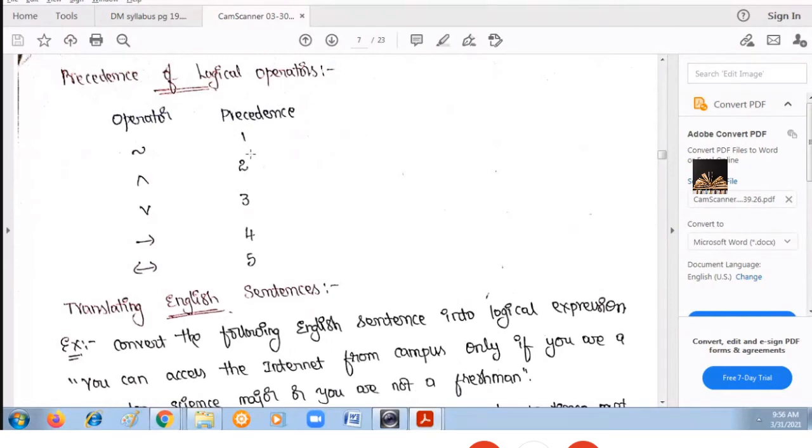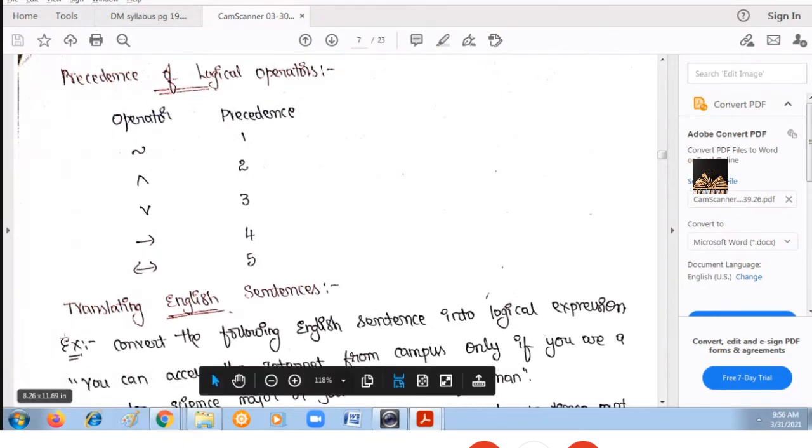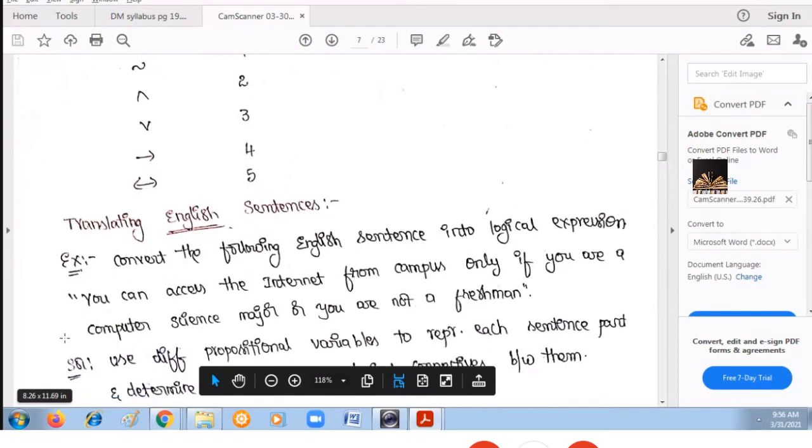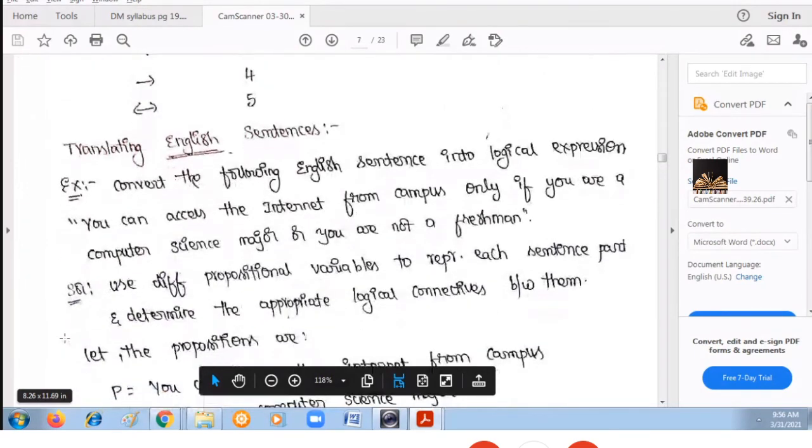Now see the priorities. Negation has priority 1, and, or, conditional and biconditional are given 2, 3, 4 and 5. That means biconditional has the lowest priority, and negation has the highest.